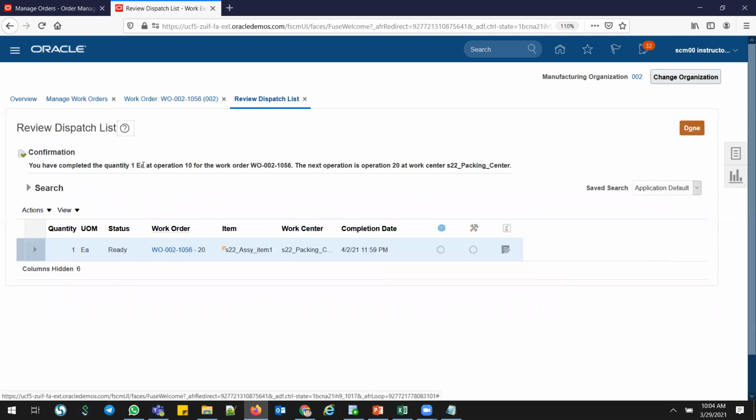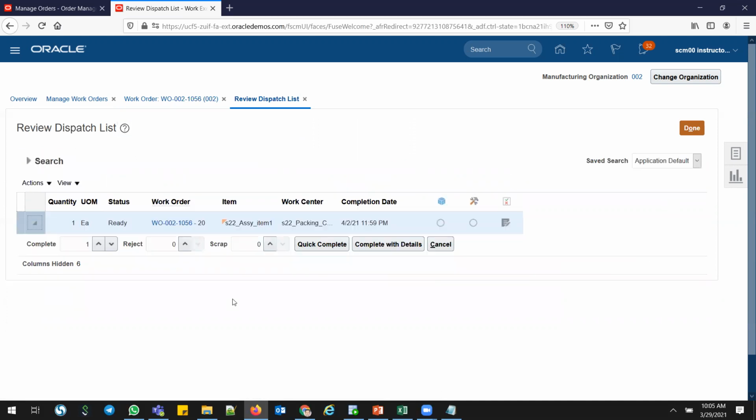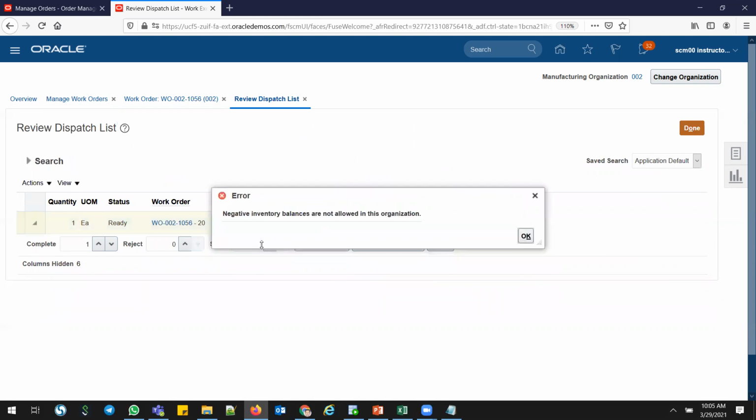So you have completed the quantity 1 at operation 10 for the work order. The next operation is 20 at the work order, right? So this is the 20th. What I'll do is I'll go for quick complete, step 2. Quick complete. You can see negative inventory balances are not allowed in this organization because I have removed that at parameter level.